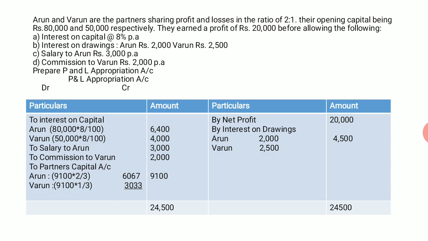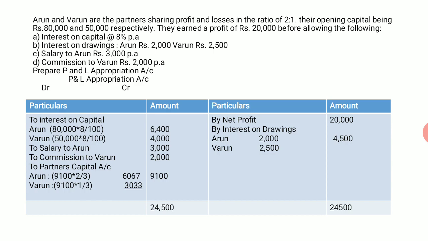So what do we have to do with this 9,100 rupees? This 9,100 has to be given to the partners according to their profit sharing ratio. We know the balancing figure is nothing but the profit of the firm. Now in that 9,100 rupees, 2/3 share will be given to Arun and 1/3 share will be given to Varun.